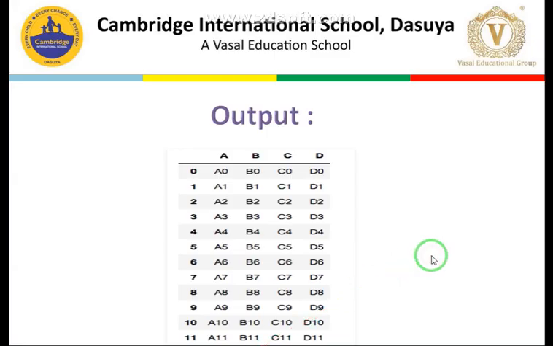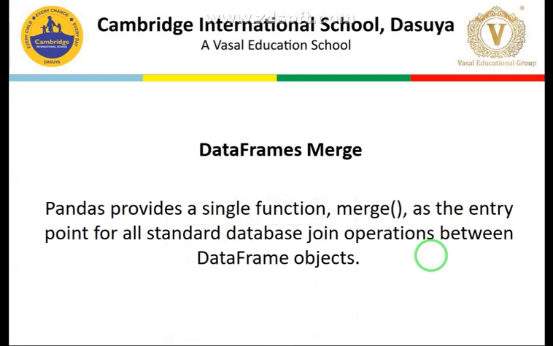So coming back to the PPT. Dear students, the next operation that we are going to perform on the data frame is the merge operation. Pandas provides a single function, the merge function, as the entry point for all standard database join operations between data frame objects. Students, before going into the details, we need to understand what this definition contains: the merge operation is the entry point for all standard database joins.